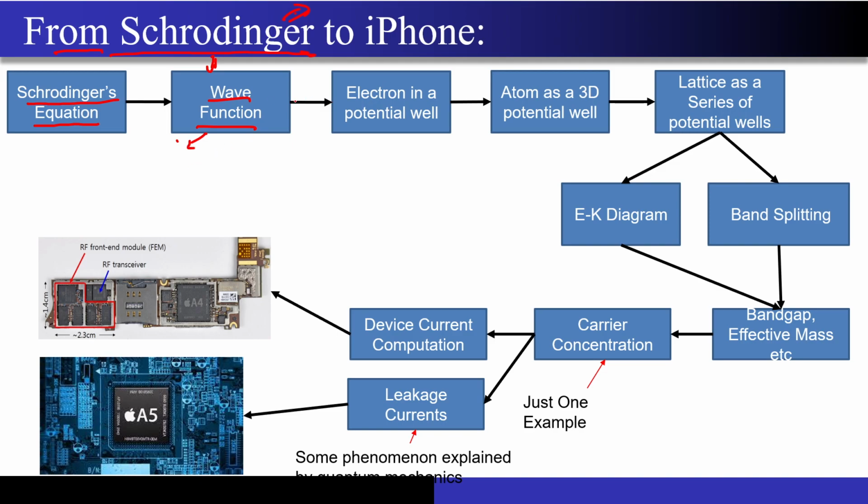Now to understand the behavior of that particle, that is the wave-like nature, we studied the concept of an electron in a potential well, finite potential well, infinite potential well, whatever you can call it. Then we extended this concept: in a crystal a lot of atoms exist, so around each atom I have this potential well, right? Now I have to calculate the motion of the electron when it passes through a periodic potential well.